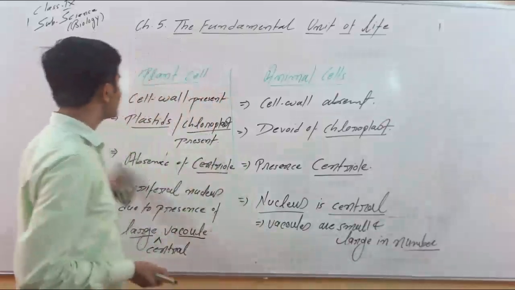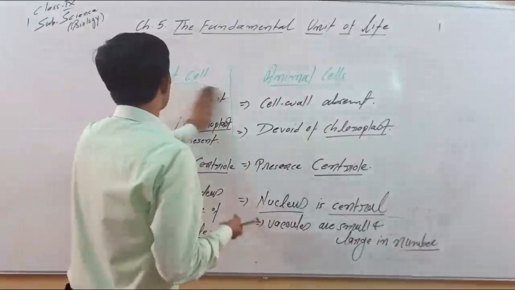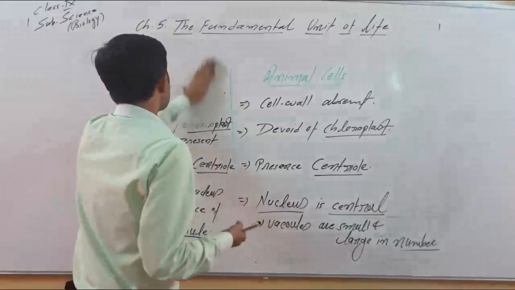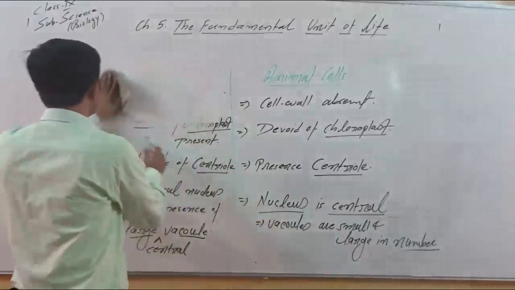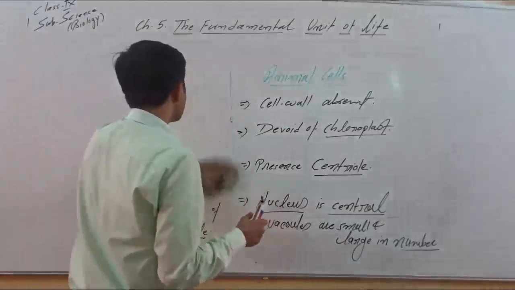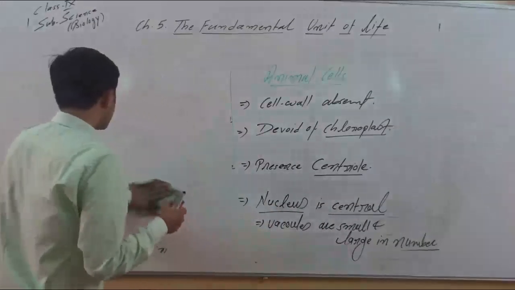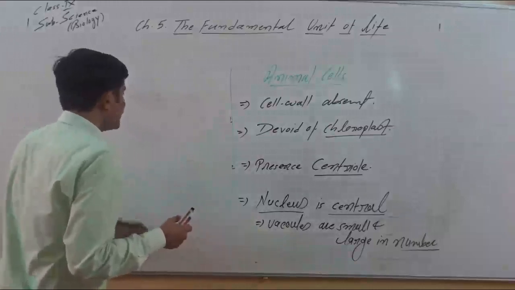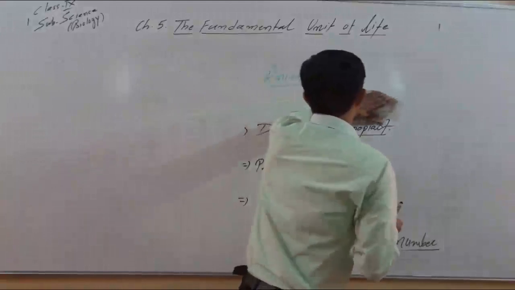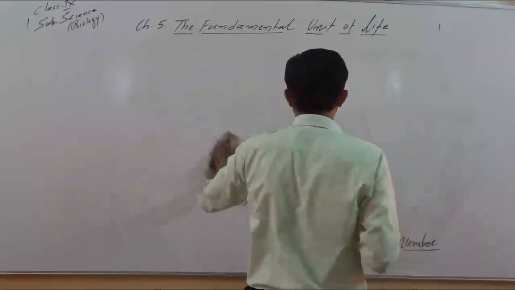So let's try to understand the difference between eukaryotic cell and prokaryotic cell on basis of presence or absence of nuclear membrane or well-defined nucleus. First we will try to list out differences between prokaryotic and eukaryotic cell. We will try to understand and then we will look into the detailed structure of prokaryotic cell. Here prokaryotic, eukaryotic.